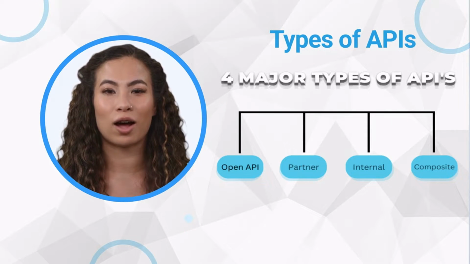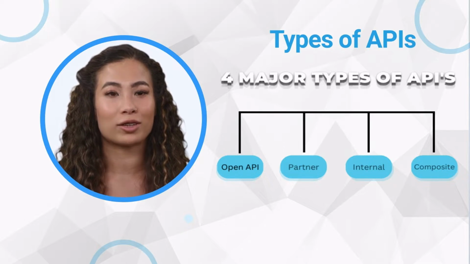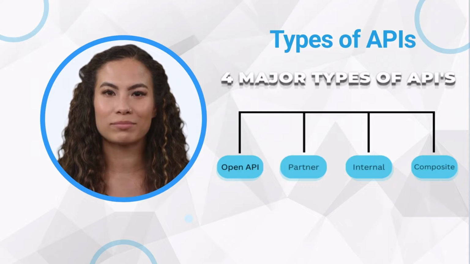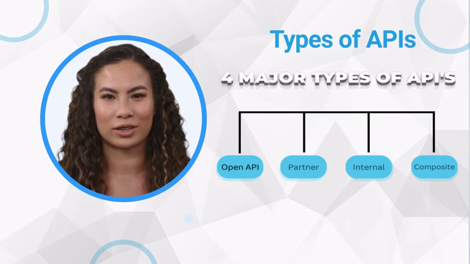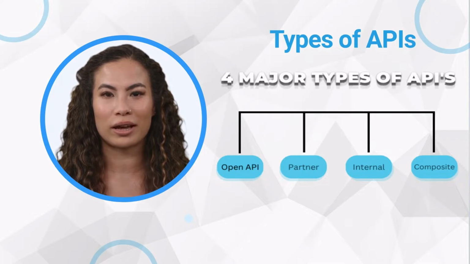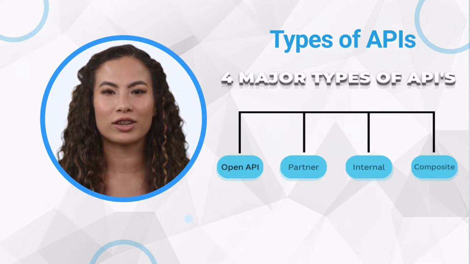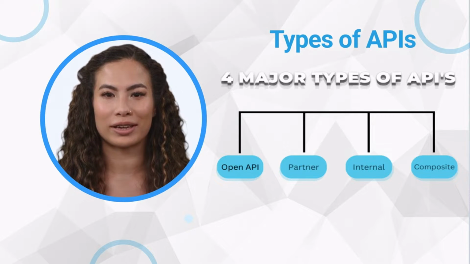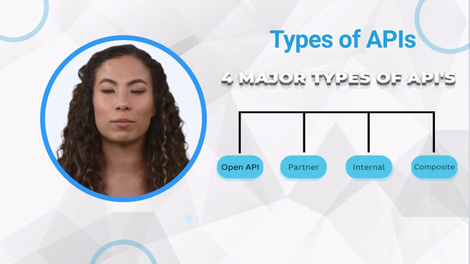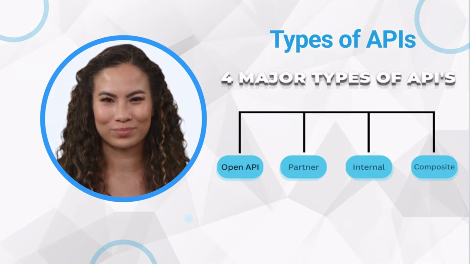Open APIs are intended for wide public access and can be used to incorporate third-party tools into one's own website. Partner APIs are usually tightly controlled, with access provided only to large organizations for extended use of their platform. Internal APIs are accessible only by employees of a specific company or organization. Composite webs of APIs provide a way for third-party developers to combine various different web resources together in order to create new experiences for users.